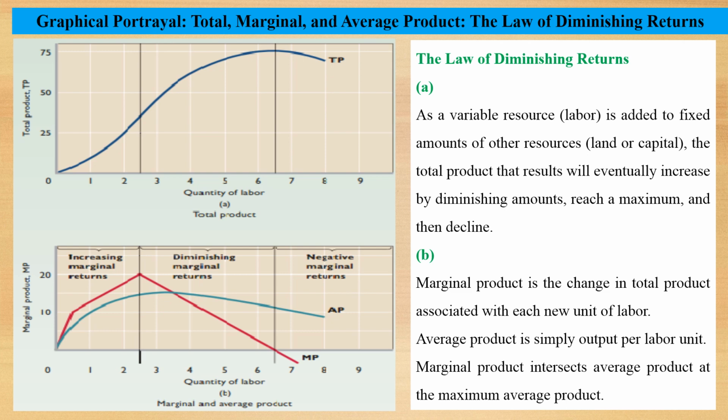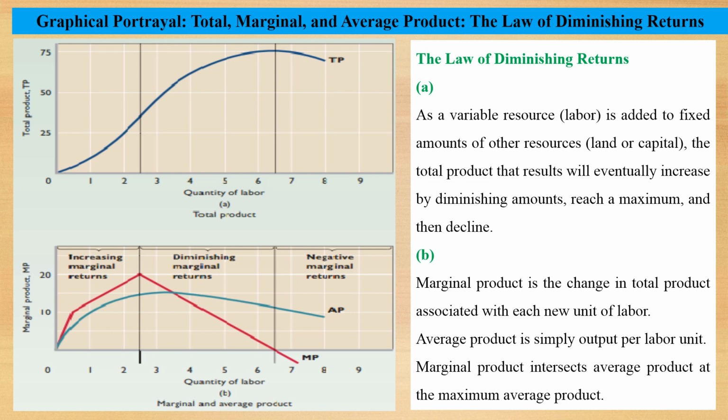Marginal product intersects average product at the maximum average product. This diagram shows that when the marginal product is maximum, the total product increases. On the other hand, when the marginal product is 0, our total product is maximum.